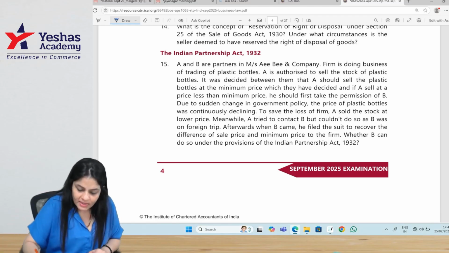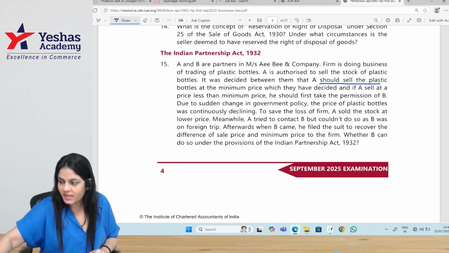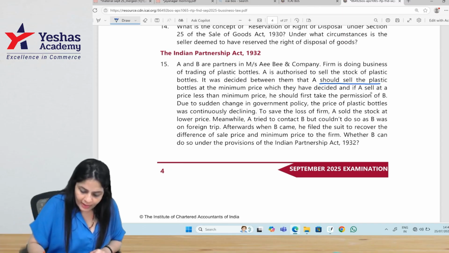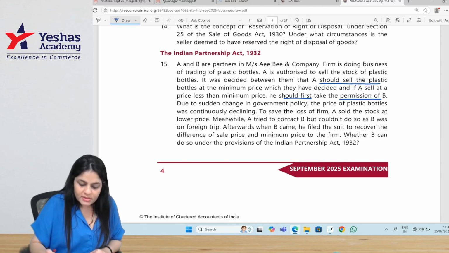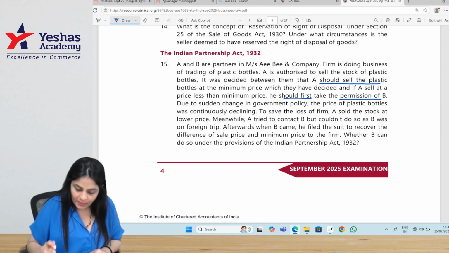A is authorized to sell the stock of plastic bottles. It was decided between them that A should sell the plastic bottles at the minimum price which they have decided. And if A sells at a price less than the minimum price, he should first take the permission of B. So they have limited his authority, that you cannot do more than that.